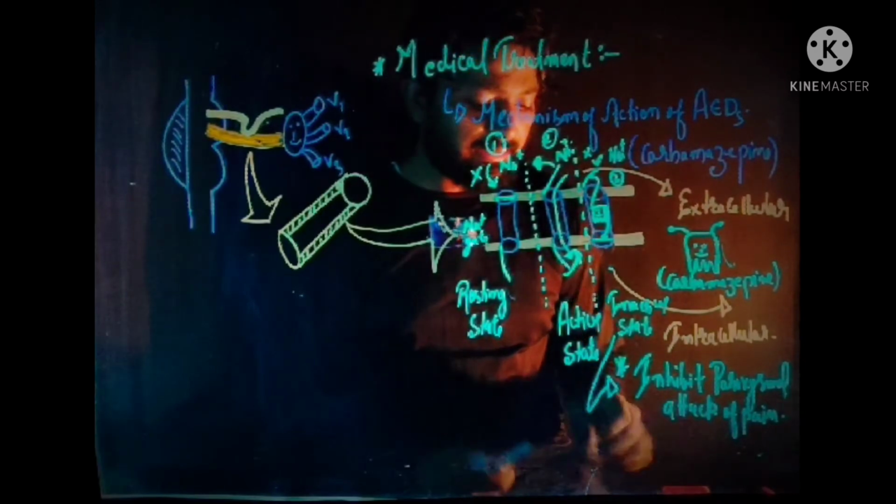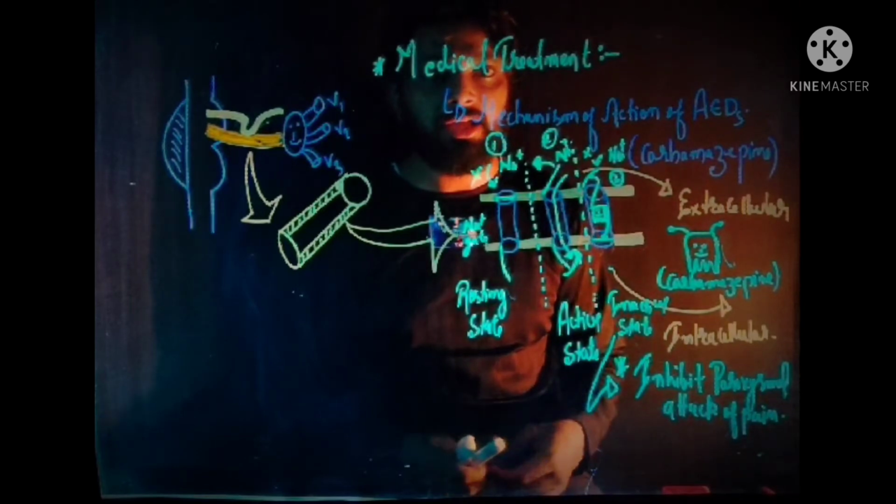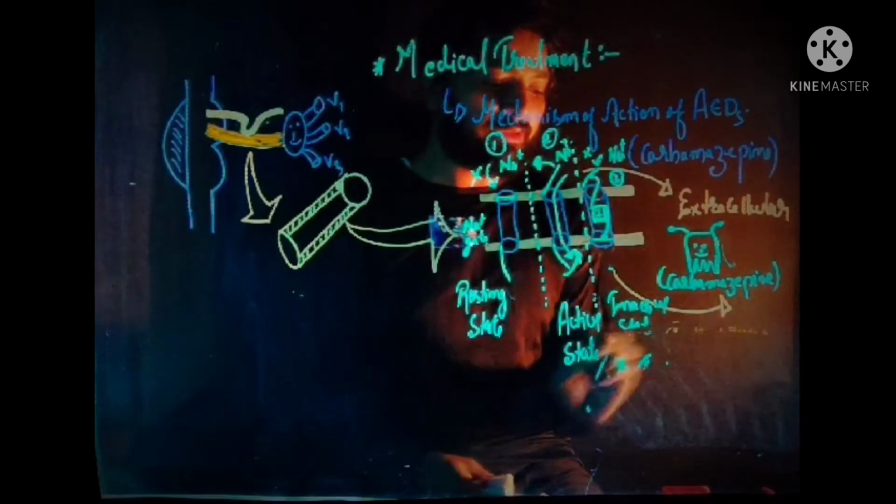Now after that, next are the different types of drugs which are used in case of trigeminal neuralgia and their doses which are administered to the patient.